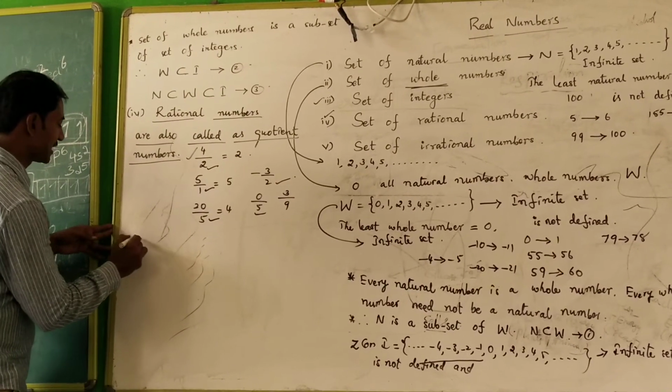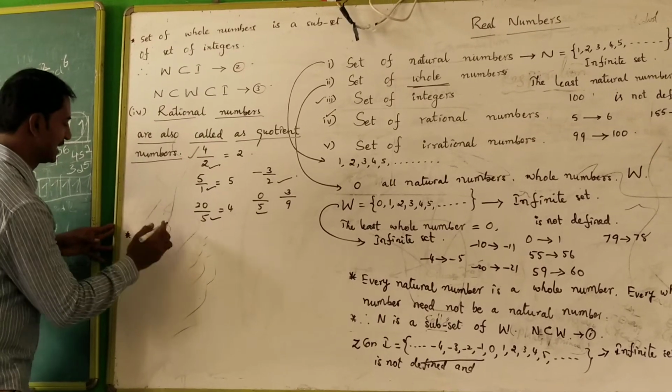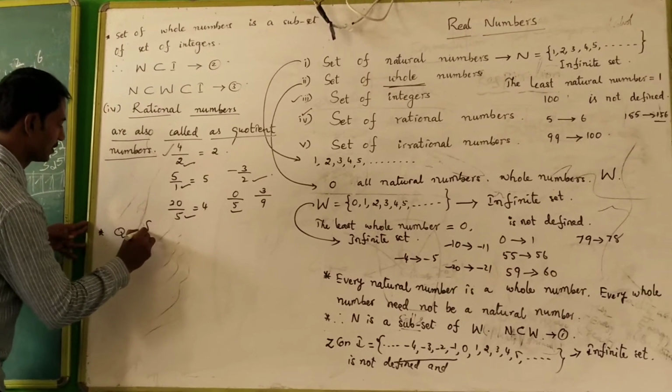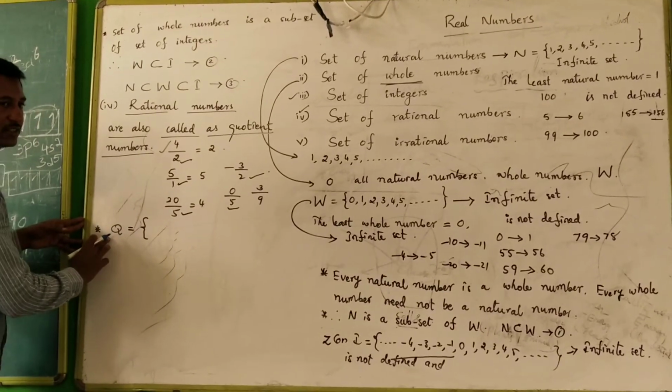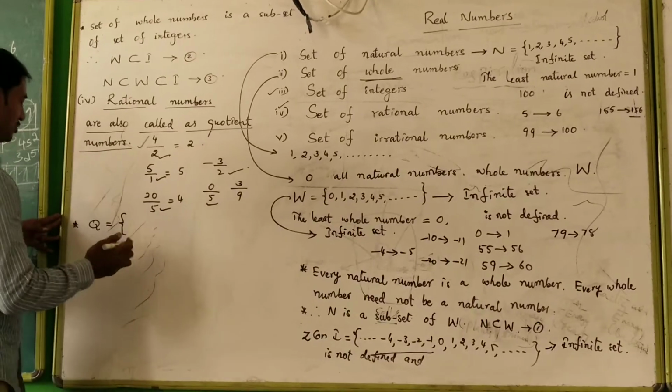The set of rational numbers is denoted by the letter Q, which stands for quotient numbers.